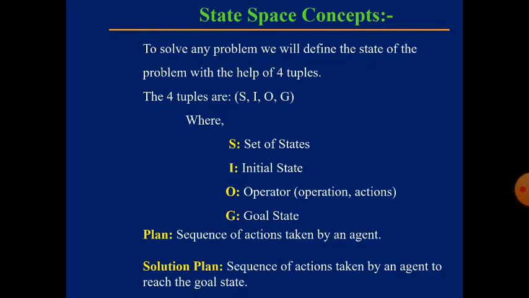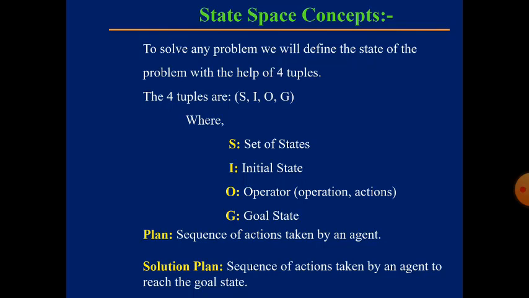So we will perform some actions, some operations, in reaching from the initial state to the goal state. So we are in search of a goal state. Here, let us suppose we have started at the initial state. We perform some set of actions or operations, and thereby we get a new state.